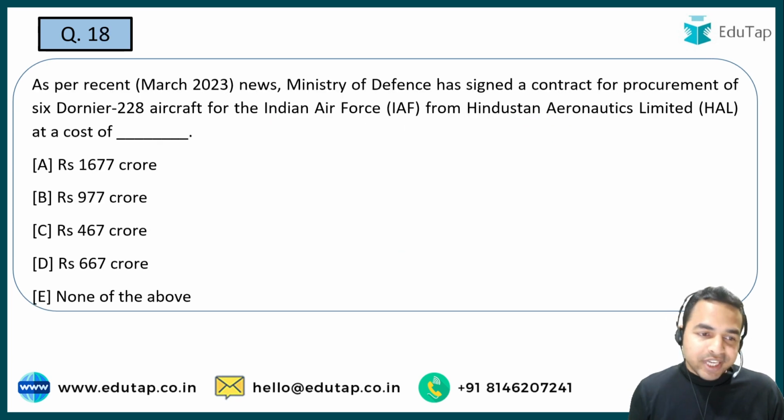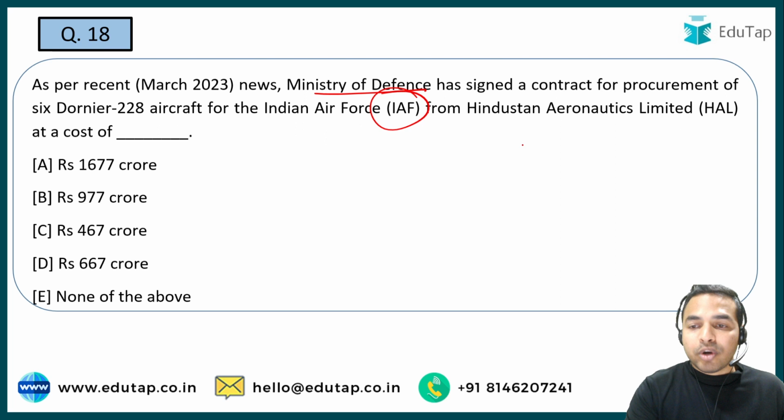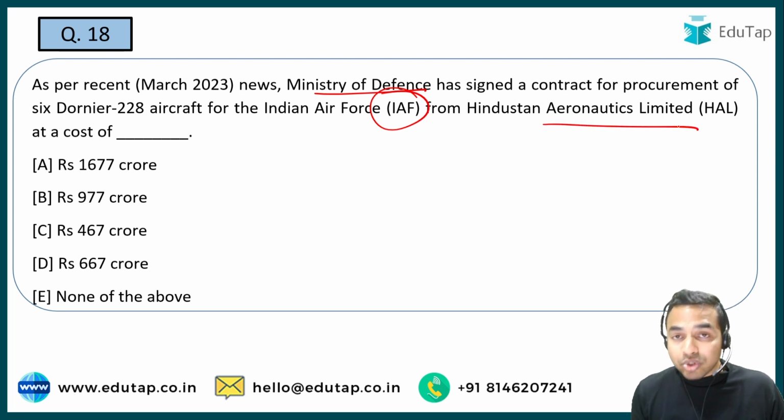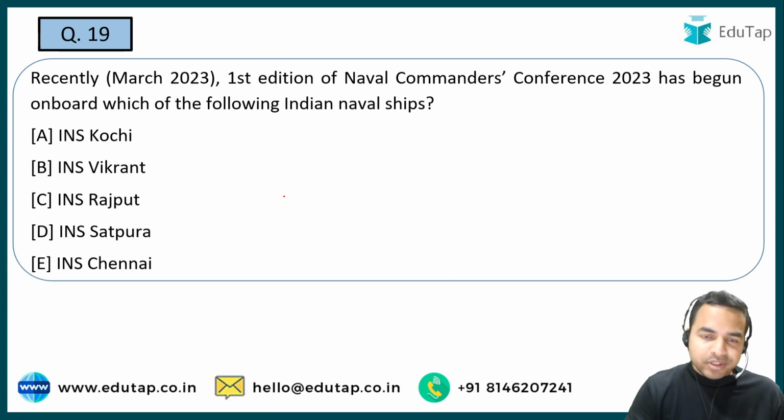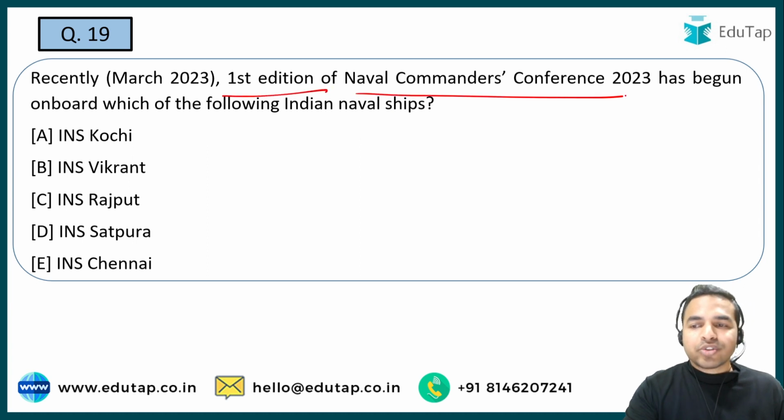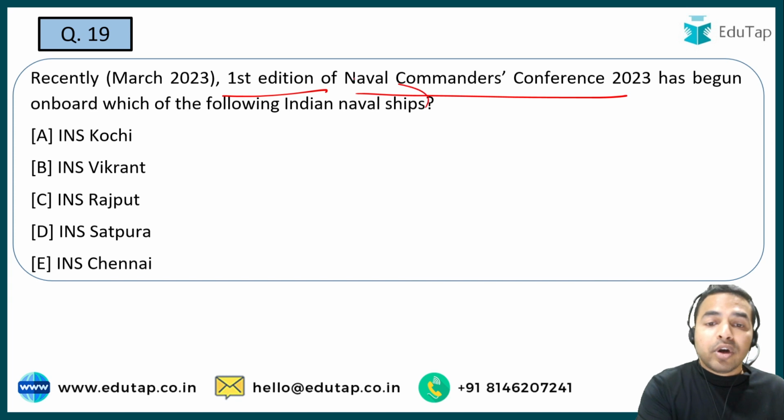Now the next question guys, Ministry of Defense has signed a contract of procurement of 6 Dornier 228 aircraft for the Indian Air Force from HAL at a cost of, so basically here you are required to tell me at what cost it is. So it is a very direct question guys. The right answer is 667 crores. Now the next question. The first edition of Naval Commanders Conference 2023 has recently begun on board which of the following Indian naval ships?